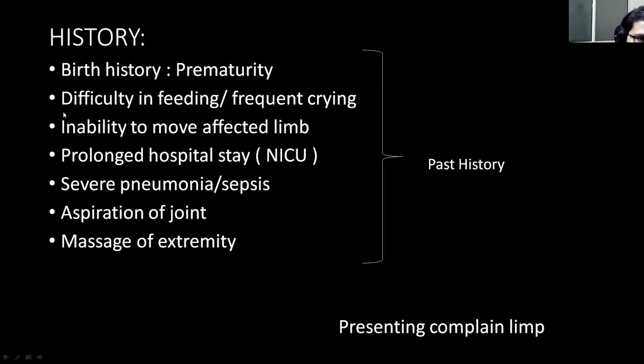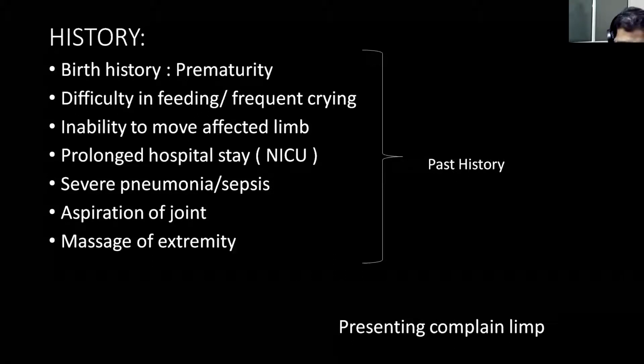A past history in infancy of difficulty in feeding or frequent crying, or inability to move the affected limb, or prolonged stay in hospital like neonatal ICU, or hospital stay because of severe pneumonia or sepsis, aspiration of the joint, and massage of the extremity. If this past history is present and the patient's presenting complaint is just limp, then you can suspect that the patient might be having an infective etiology.